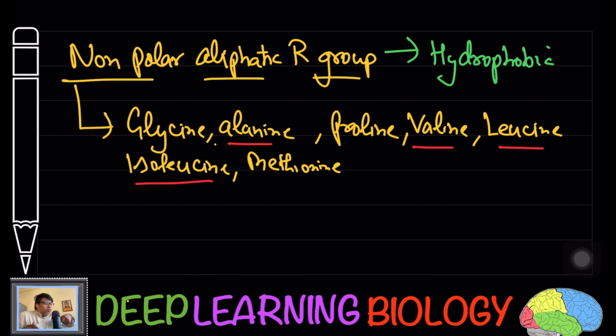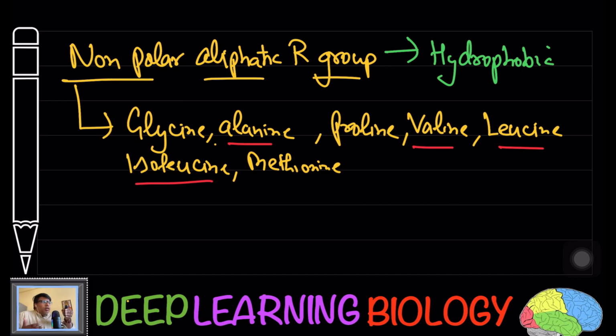If you think about the outside environment, it is hydrophilic. Within the cell cytoplasm we have 70% water. So in this situation, when we have a hydrophilic environment and these are hydrophobic amino acids, the hydrophobic ones will tend to move away from hydrophilic things.